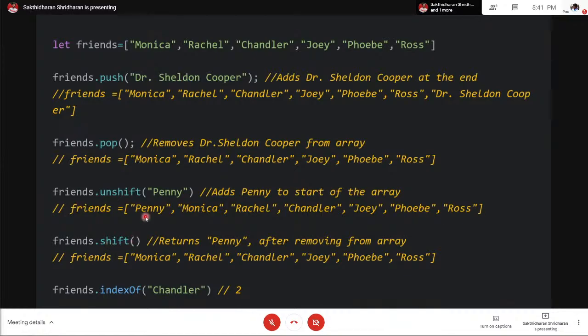And if you want to remove the first element from the array, then you go for the shift method. The shift method will remove Penny and then return Penny as a value here.